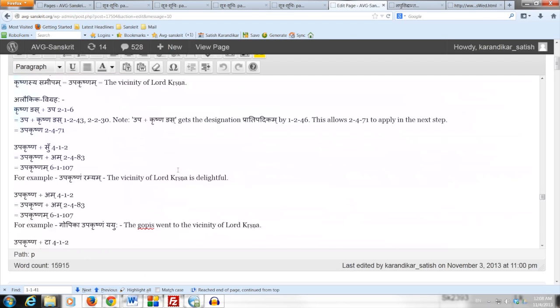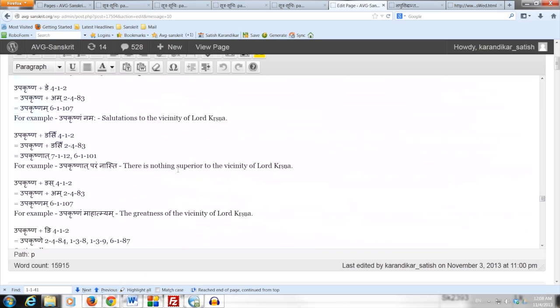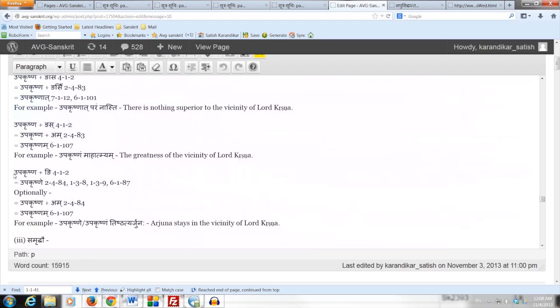Okay. Now similarly, when we bring in a seventh case affix ni saptam ekavachanam, then we get two forms. One is when we do not do the substitution, we simply remove the it letter. The beginning ng karaha of ni gets the it sanya by lashakwatadhyate 138, then tasya lopaha 139, and then we apply ad gunaha 6187 to get upakrishne.